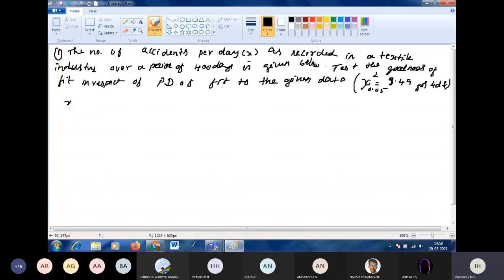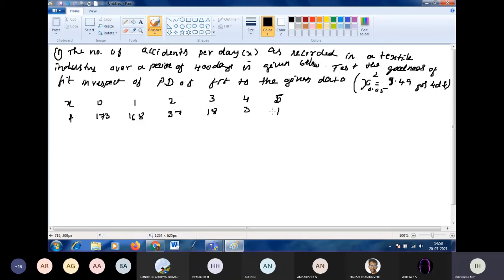X value and the frequency given: 0, 173. That means 0 accidents per day out of 400 is 173 days. 1 accident per day, there are 168 days. 2 accidents per day, there are 37 days. 3 accidents per day, there are 18 days. 4 accidents per day, there are 3 days. 5 accidents per day, it is 1.